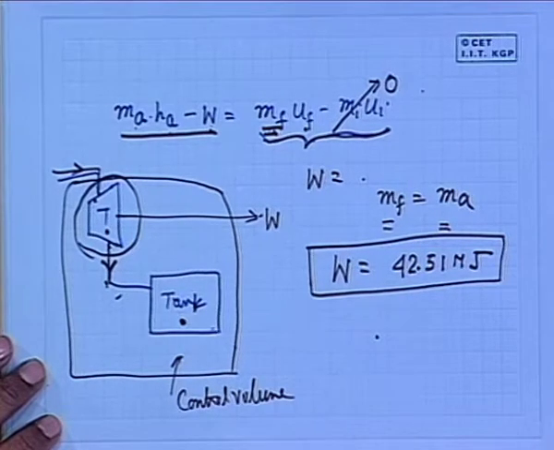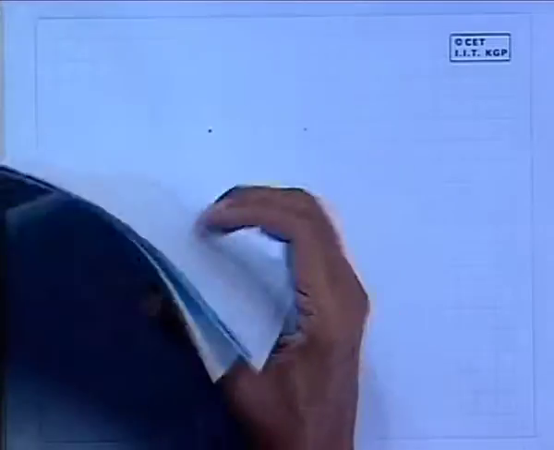Okay. All right. So, these are the 4 problems where you can have an idea how these concepts of the first law applied to closed systems and open systems are utilized. Well, any query? This is the lunch time, I think there will be no query. Problems are simple. Okay then, thank you.